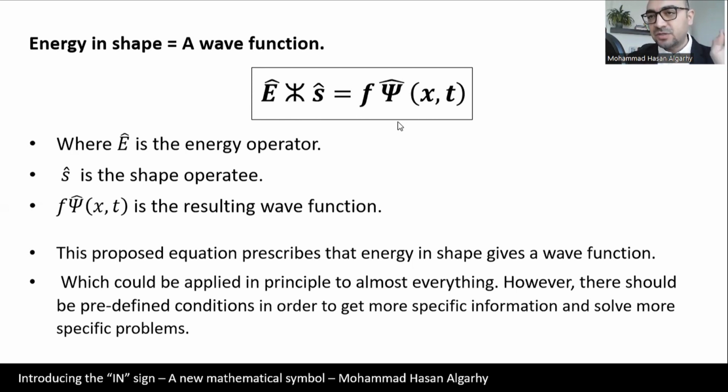I added a hat here on top of the psi to show that this could as well be a complicated potential, a field of waves that could be the operator and could be the operatee. So here, E is the energy operator, S is the shape operatee, and F psi(x,t) is the resulting wave function. This proposed equation prescribes that energy in shape gives a wave function, which could be applied in principle to almost everything. However, there should be predefined conditions in order to get more specific information and solve more specific problems.